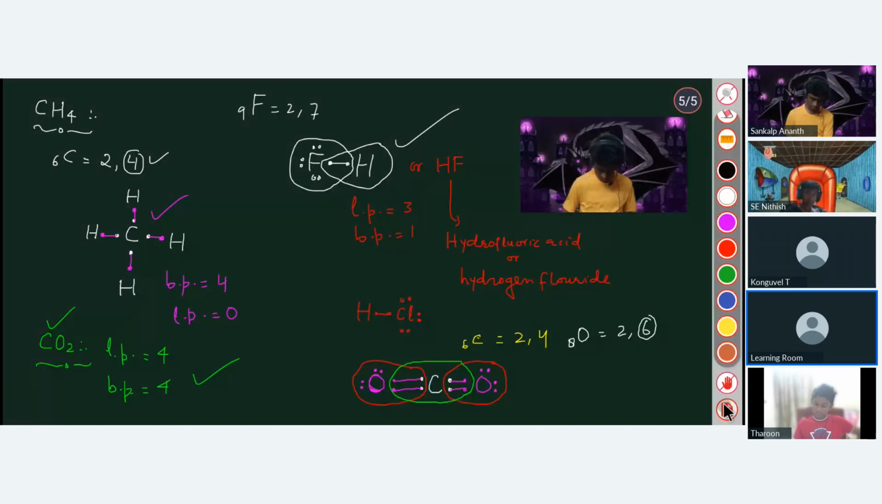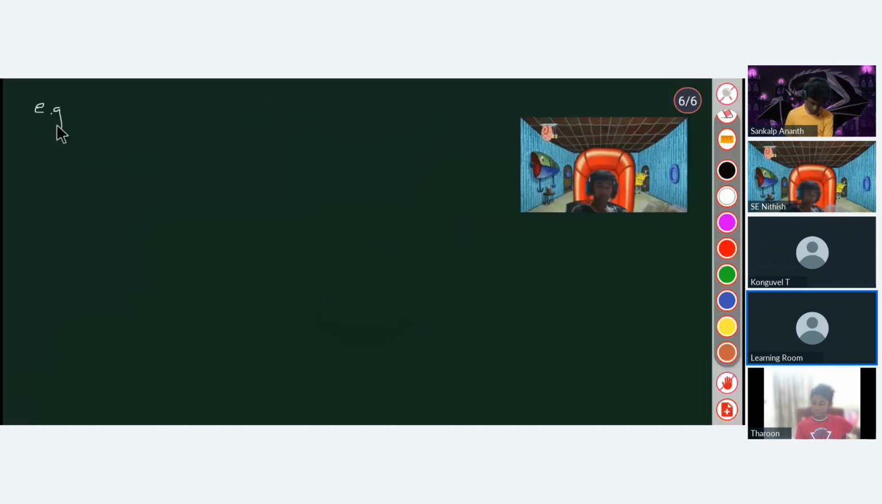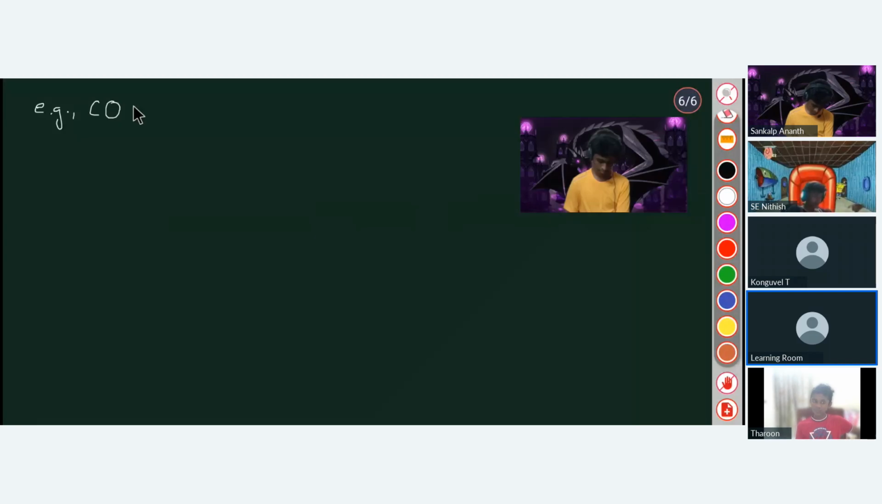Okay, if I just tell you, what will be the number of lone pairs and bond pairs in carbon monoxide and also its structure? So can you try it out? Octet of both the atoms should get complete. This is the important point.